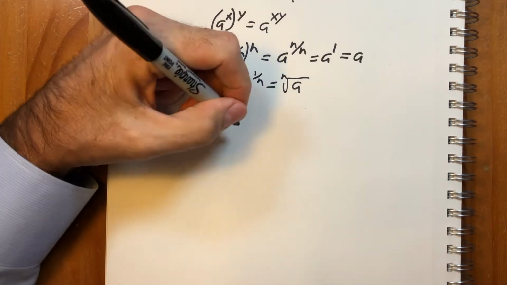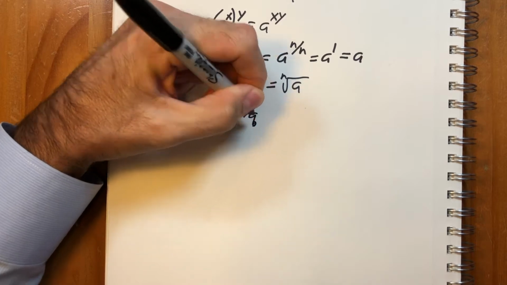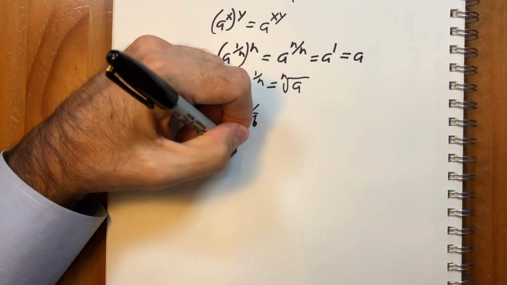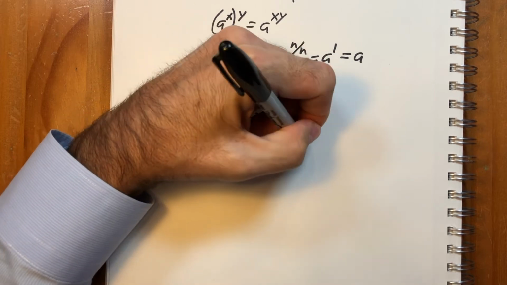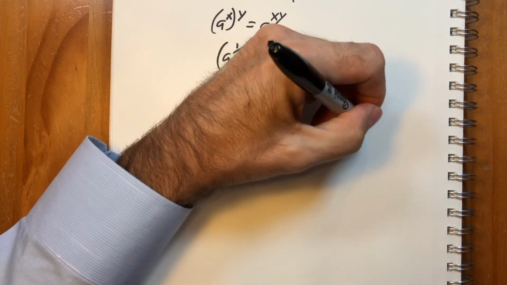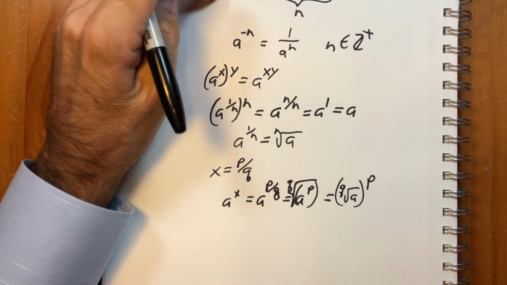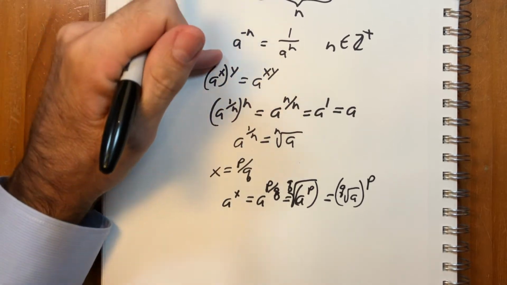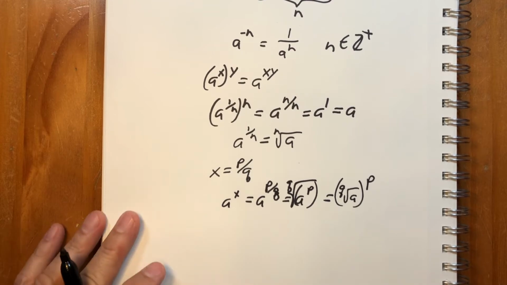Then one last step: if x is any rational number, where p and q are integers and q is greater than 0, then a to the x equals a to the p over q equals the qth root of a to the p equals the qth root of a, all raised to the p. So all of this is just simple algebra. All of this is just unavoidable extensions of simple math using fractions and integers.